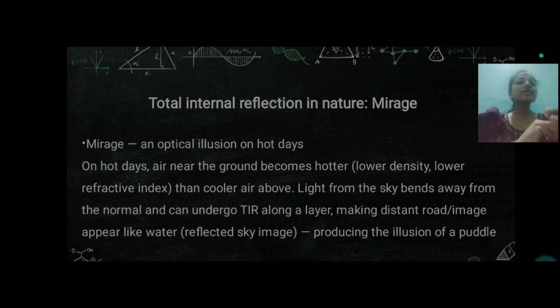So, the air near the ground becomes hotter. This air has low density and a low refractive index. So, light from the sky bends away from the normal and undergoes TIR. The sky contains the cold air, but the ground contains the hot air. Because of that, the light bends and it makes a total internal reflection. This makes an appearance like water on the road. So this is the illusion produced by total internal reflection.